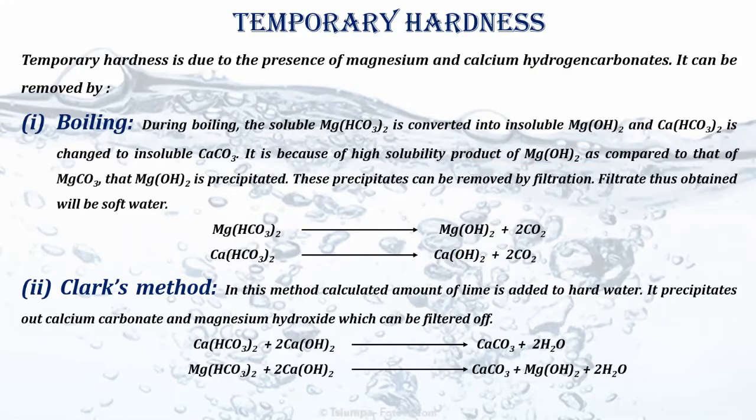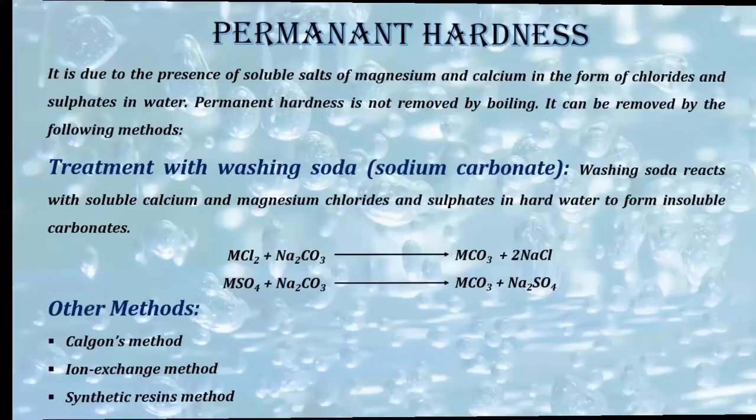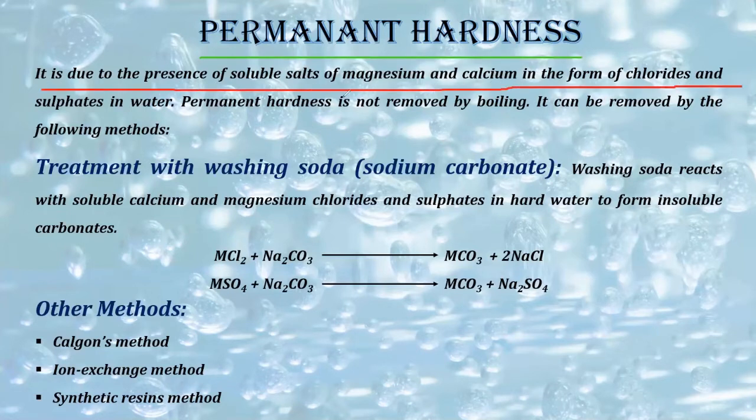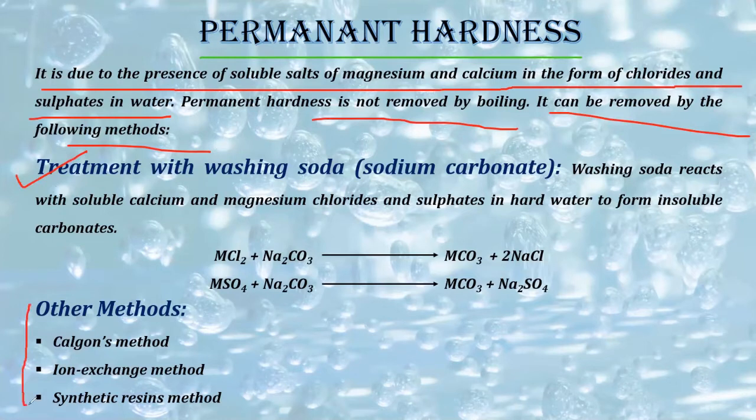Now we are having permanent hardness of water. In permanent hardness, what we are having? See, it is due to the presence of soluble salts of magnesium and calcium in the form of chloride and sulfate. I told you already that chloride and sulfate result in permanent hardness. Now this is not removed by boiling, it can be removed by the following methods. There are 4 different methods. Okay, the first method has been explained because it is quite easy and it is in the syllabus. Other methods have not been explained, but I'll explain them gradually.